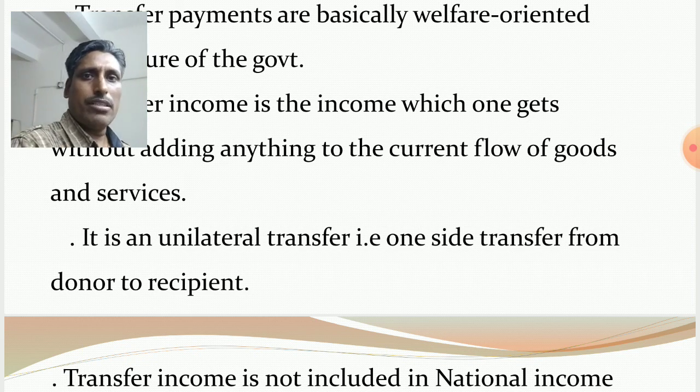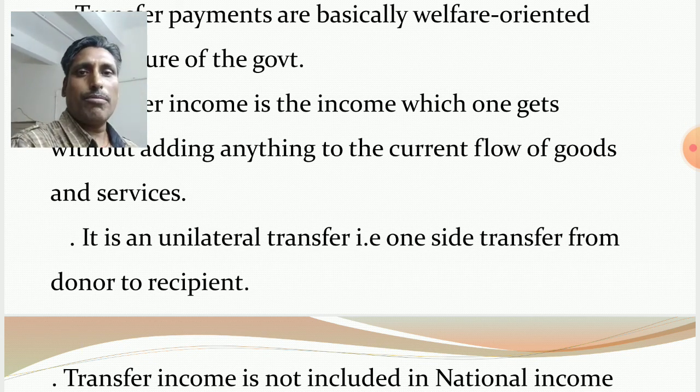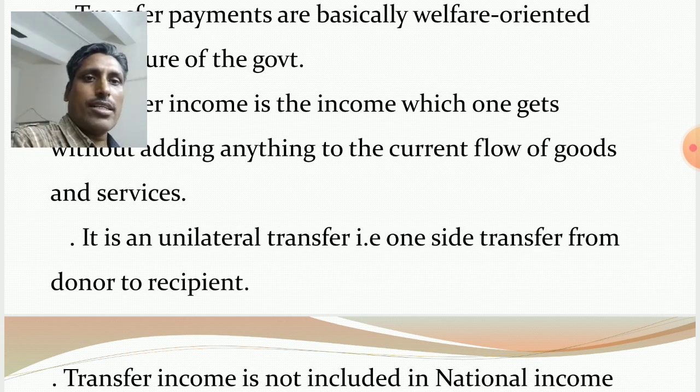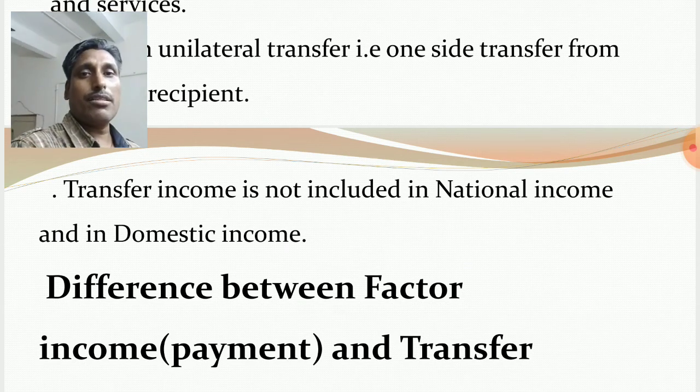The recipient is the government. So both government to individuals and private sector, and individuals and private sector to government. So it is a unilateral transfer, one-sided. This income is not included in national income and domestic income. Only factor income is included in national income and domestic income.